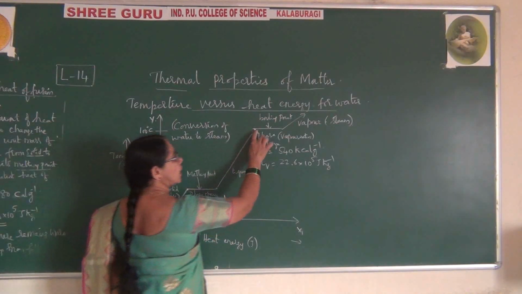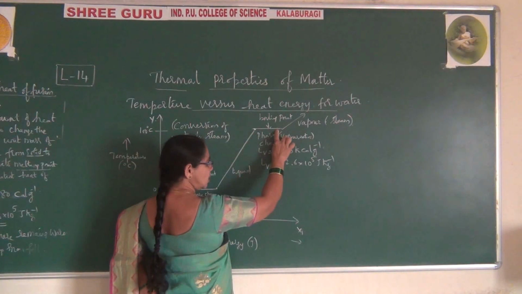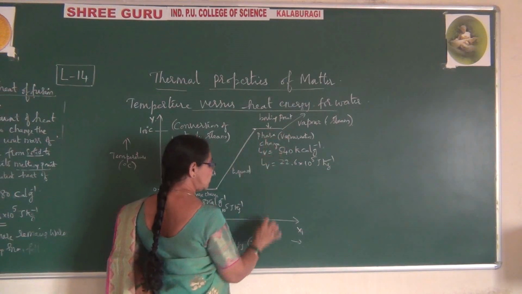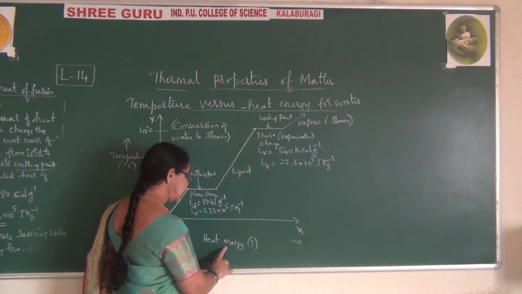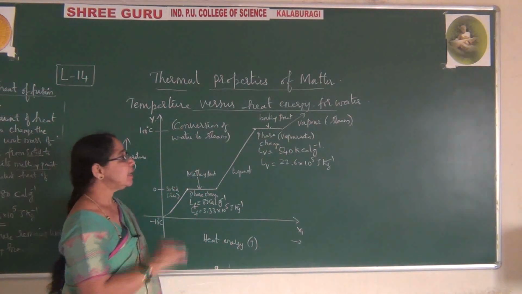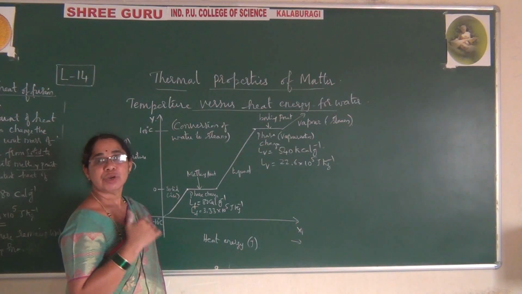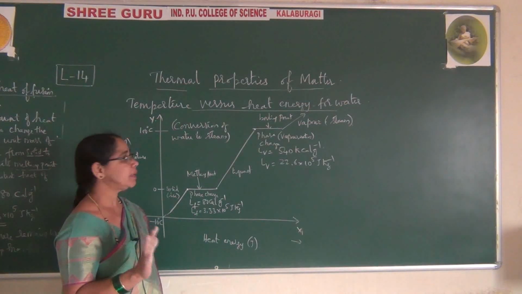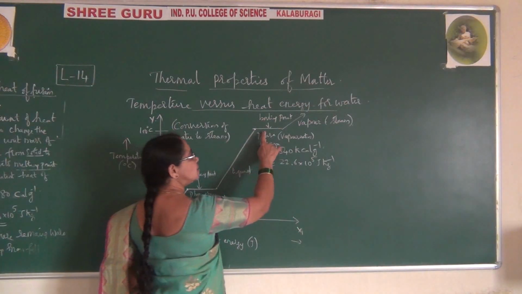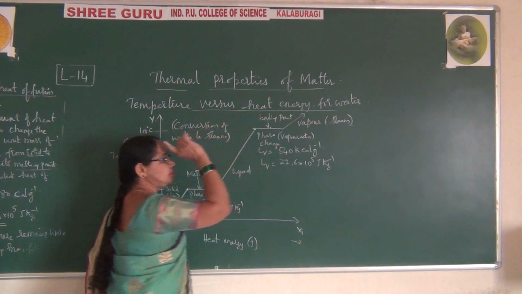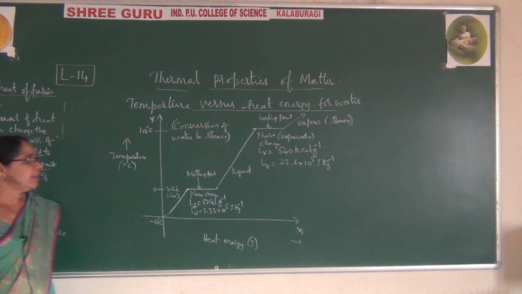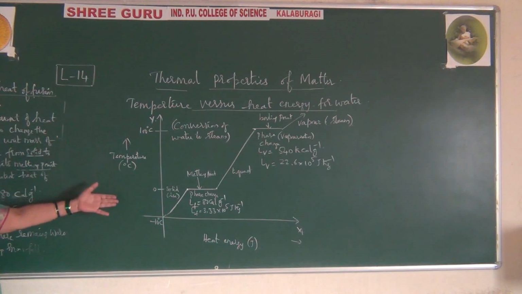Here again, you have shown a line parallel to the x-axis, meaning heat energy is supplied. No change in temperature, only the state changes from liquid to vapor. So every concept is explained completely in this graph.